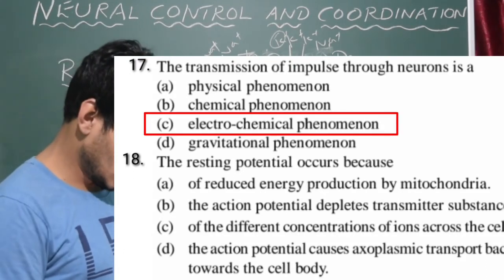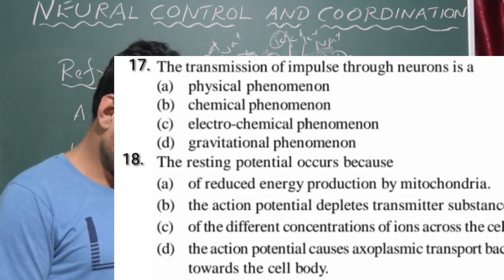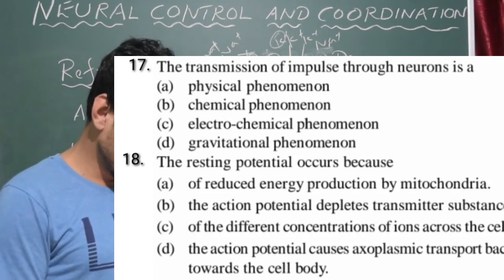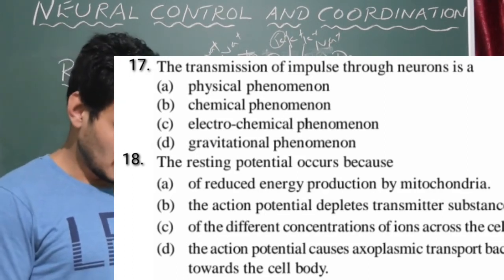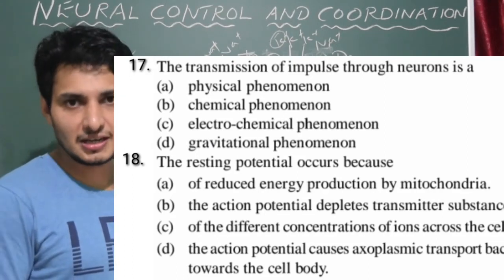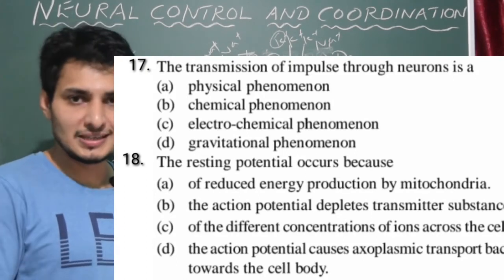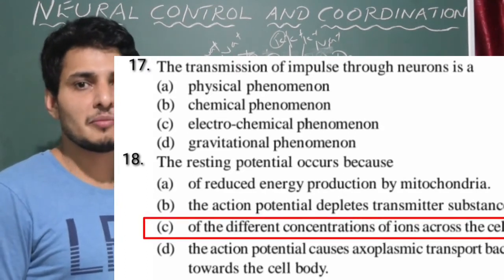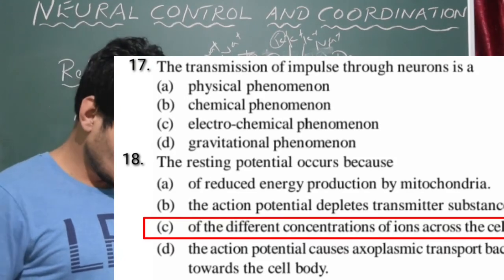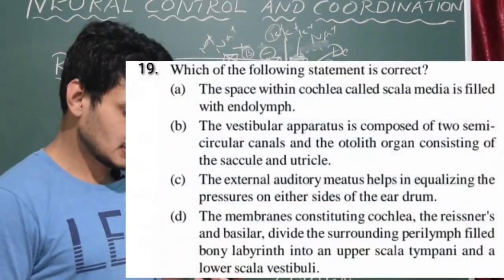So 17 is C. 18th one, the resting potential occurs because, why resting potential occurs? Okay, so we go to simple, that is the different concentration of ions across the cell. Correct, no need of explanation for it. Mainly resting membrane potential, that is polarized state, occurs because more potassium ions inside, outside more sodium ions. So inside negative charge, outside positive charge. It is nothing but different concentration of sodium and potassium ions across the plasma membrane. So C is correct.